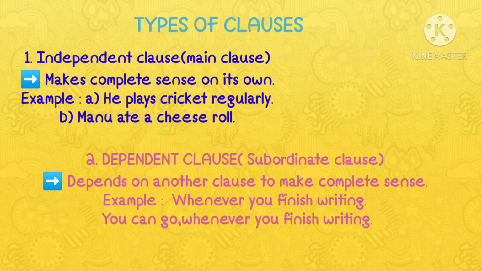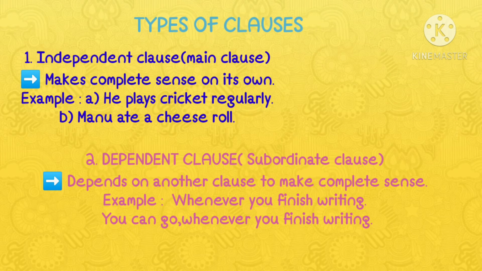See here, "whenever you finish writing" is a clause, but there is no complete sense. Is there any meaning in it? Yes, but there is no complete meaning. Hence, it is called a dependent clause. It depends on another clause to get a complete sense.